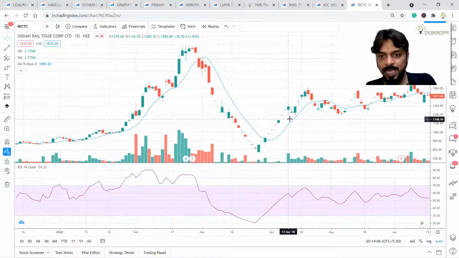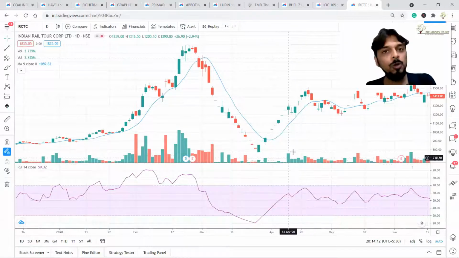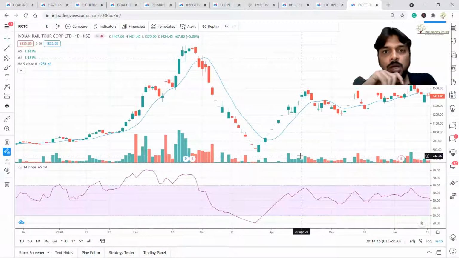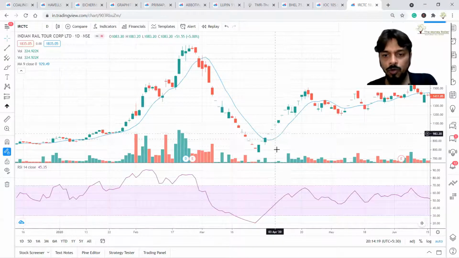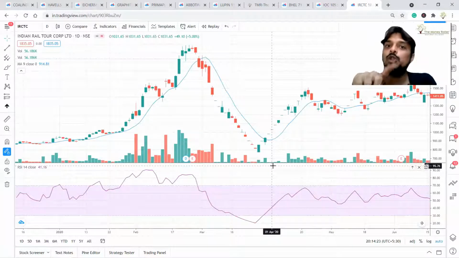And at the same time, from that 1100, from this point to 1500, there is a healthy volume. Yes or no? That means almost for similar kind of move, volume is showing different nature. And hence, volume is independent of price. Volume is giving you something new.